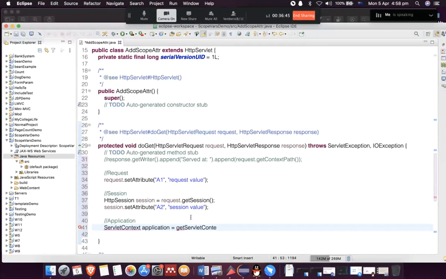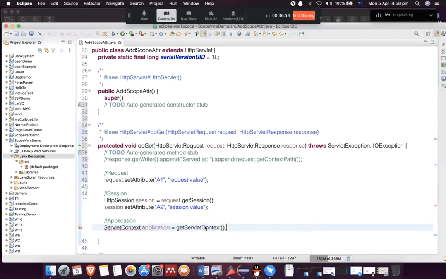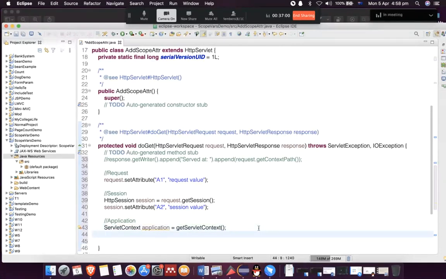Get servlet context. Okay, so I'm going to have to import ServletContext, which is in the javax.servlet package. Then I'm going to say application, same way, setAttribute.